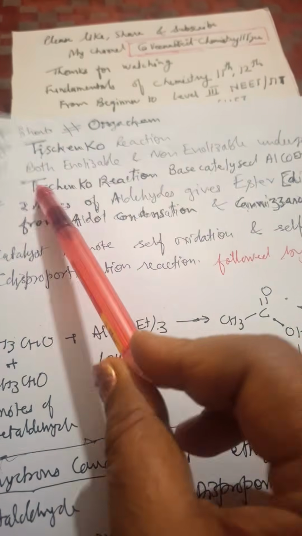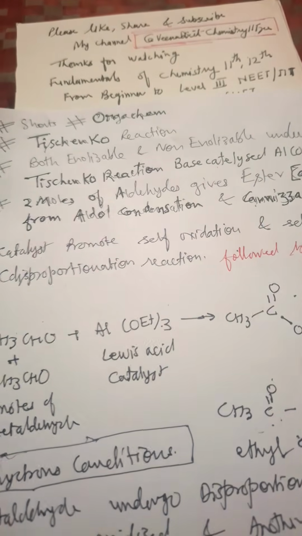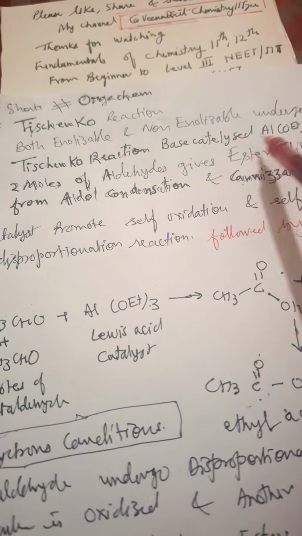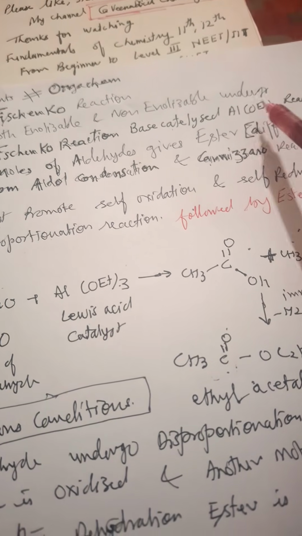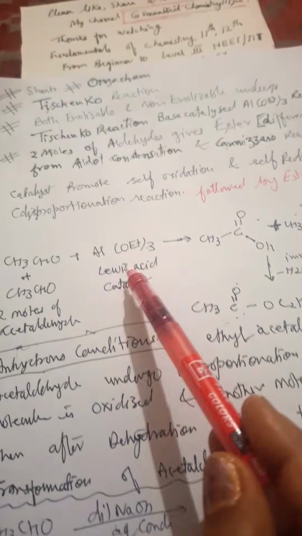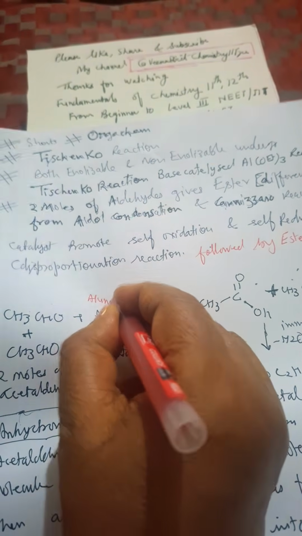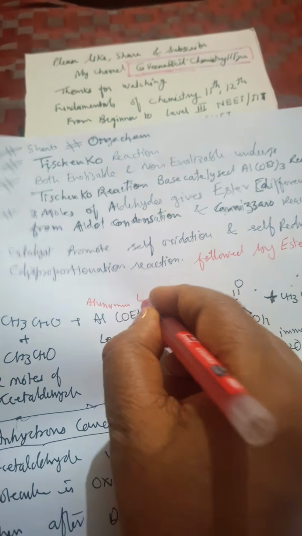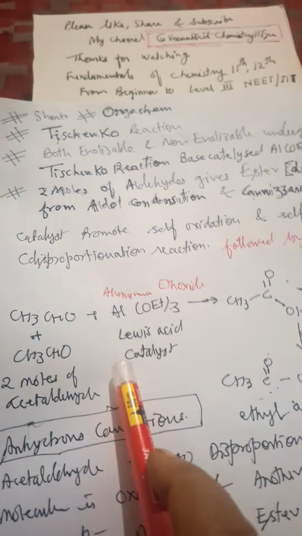Tishchenko reaction: here both enolizable and non-enolizable aldehydes undergo the Tishchenko reaction. It is a base-catalyzed reaction, and the base used is aluminium alkoxide. Here I have taken aluminium ethoxide. It will form an intermediate. The reaction mechanism we will discuss in the next video.